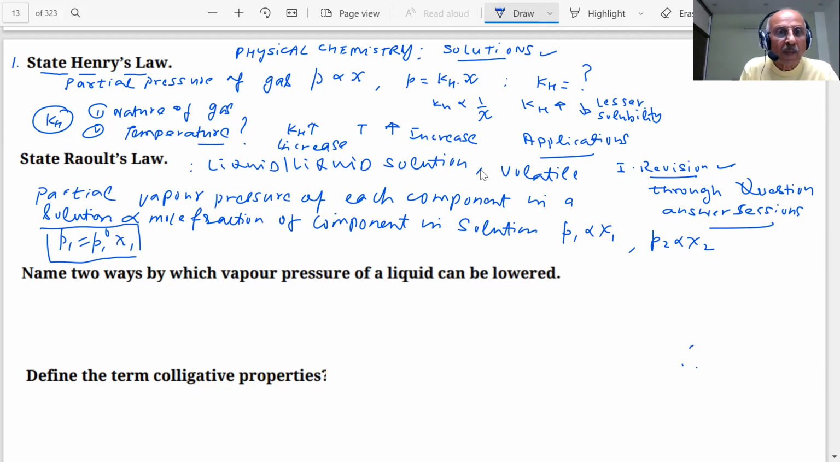Next, what was the use of Raoult's law? You have seen, students, how we can apply Raoult's law and make the vapor pressure and mole fraction graphs. Mole fraction and vapor pressure graphs can be made by using this.